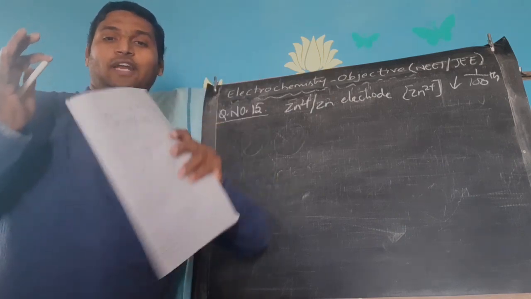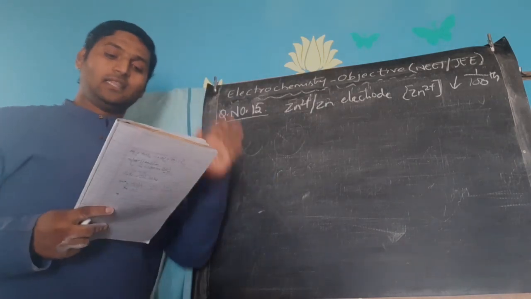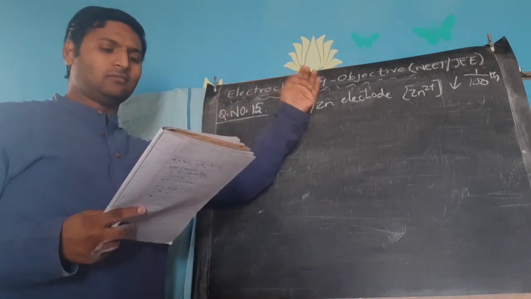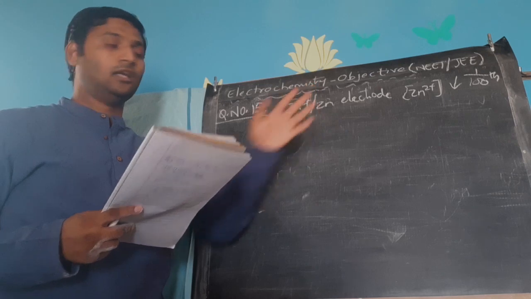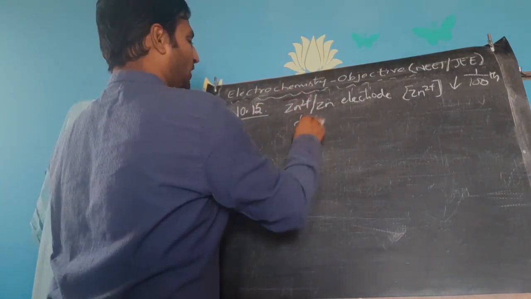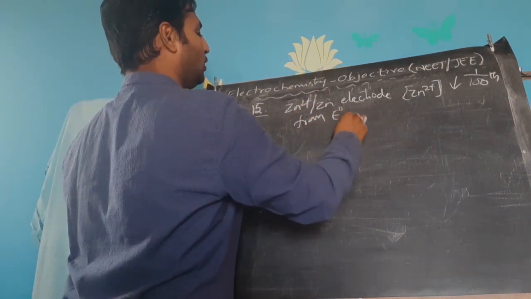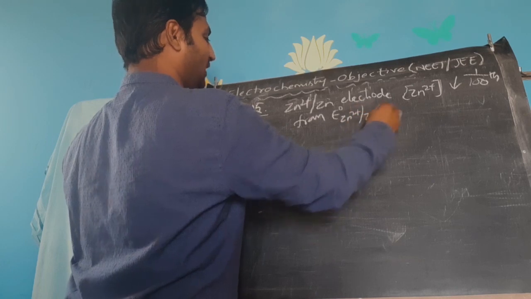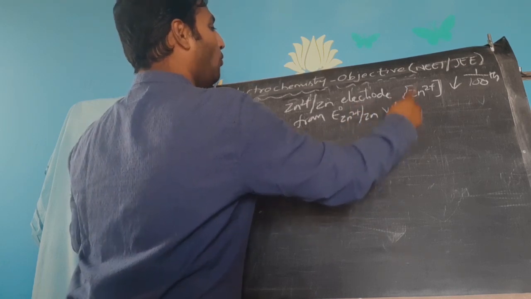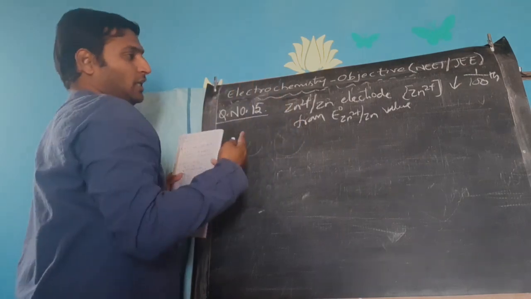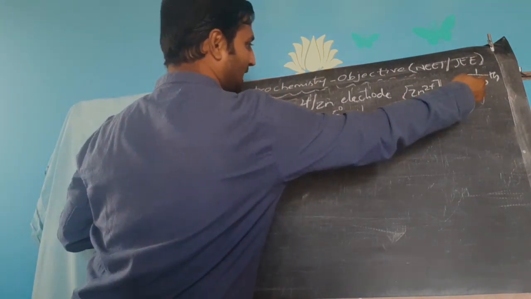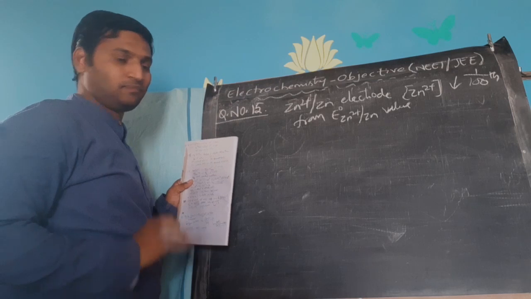So for SRP conditions, the value is going to be so much, whatever it could be, which we call as E0 Zn 2 plus / Zn. So from the E0 Zn 2 plus / Zn value, what would happen to the electrode potential if the concentration of zinc ions is reduced 100 times?